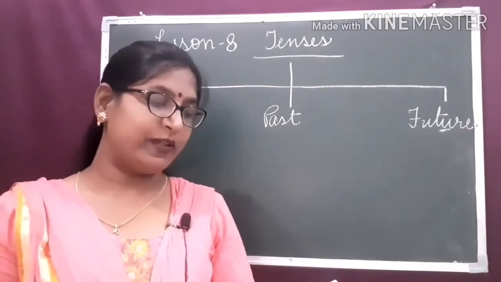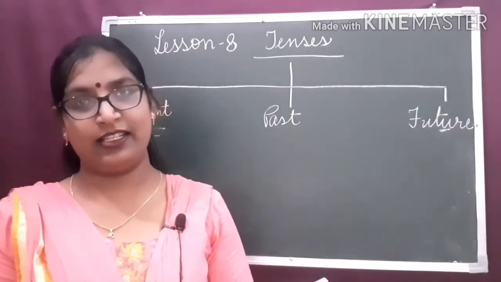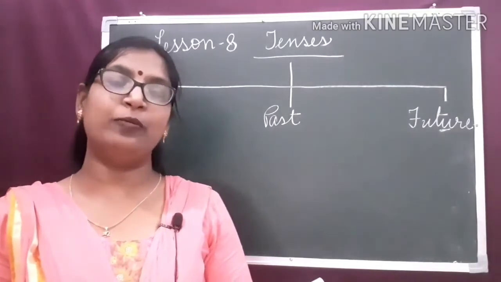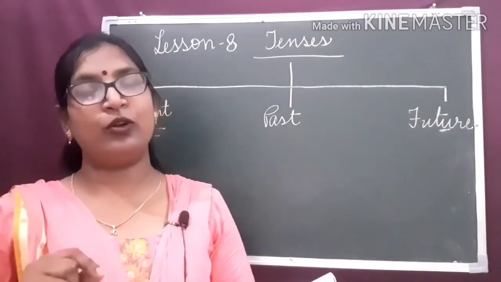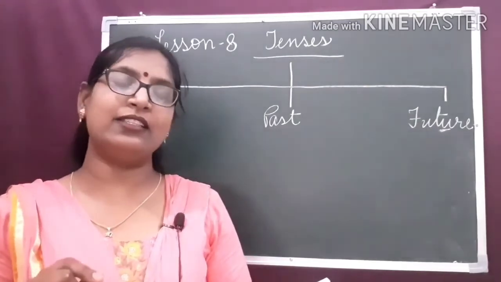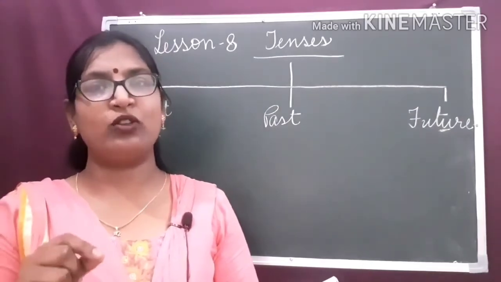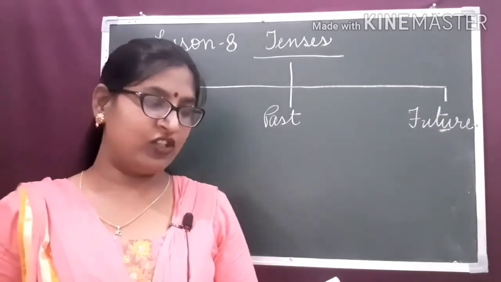A verb expresses the time of an action or event in a sentence. We know a verb is a very important part in a sentence, and it tells us about the action or event. It tells us about the time of an action.